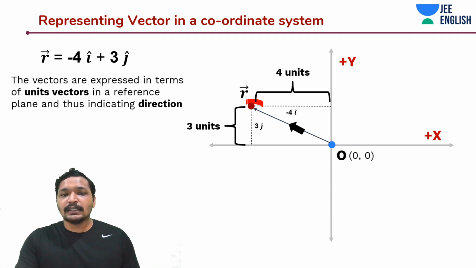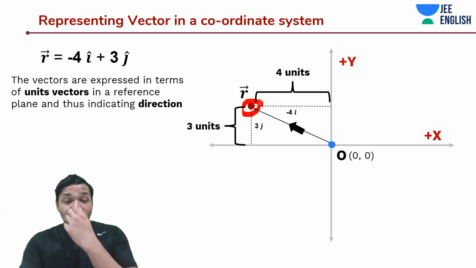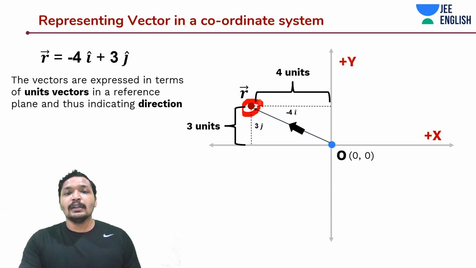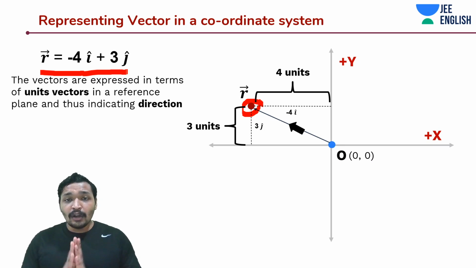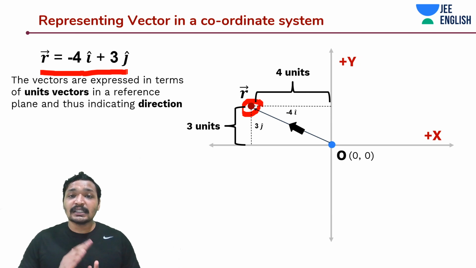In this case, here's the vector r at this position. How do I determine the position of r? Here the value of r is minus 4i cap plus 3j cap, which means it is minus 4 units along the x-axis, that is 4 units to the left of the y-axis, and similarly 3j cap tells me it is 3 units away from the x-axis.